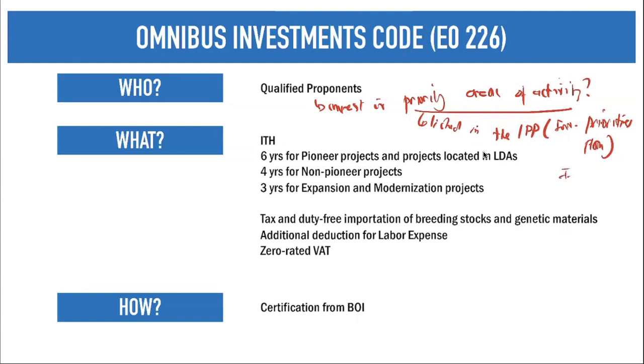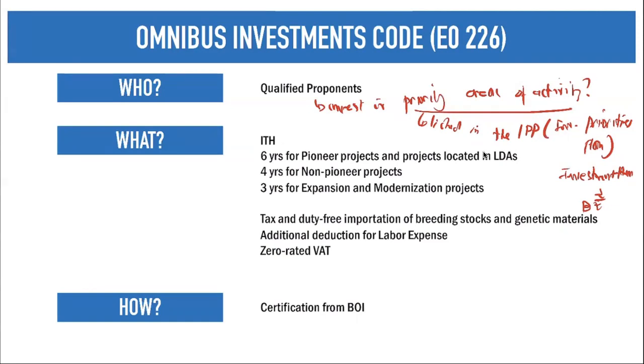Sir, what do we mean by an investment area? When we talk about an investment area, that is any business enterprise or business area wherein we need more investors. So for example, we need more investors for the medical field. We need more investors for certain areas such as the ARMM or in Mindanao.